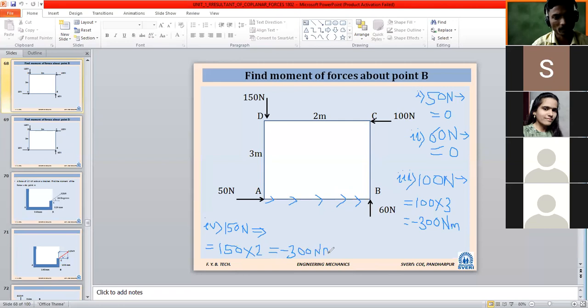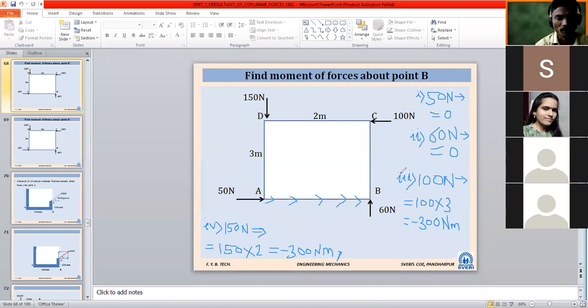And finally, what you have to write? Finally, total moment, not momentum. Total moment is equal to moment due to 50 Newton force plus moment due to 60 Newton force plus moment due to 100 Newton force plus moment due to 150 Newton force. These things you have to add.